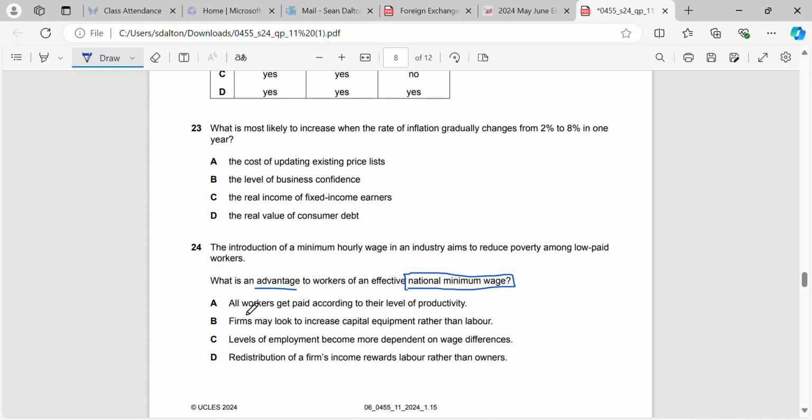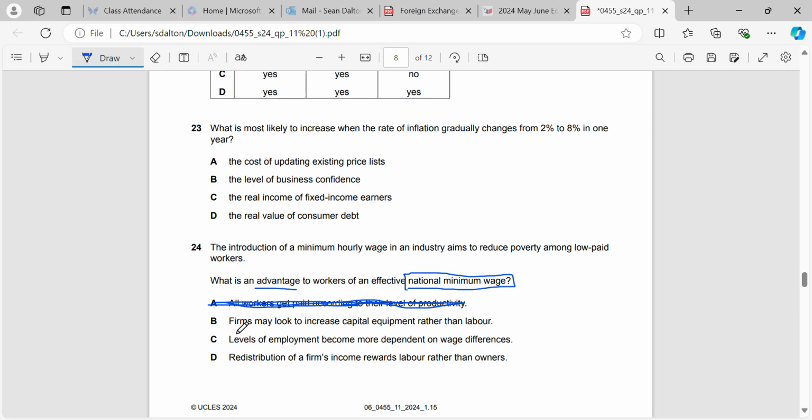Now, what happens with a minimum wage? Do people get paid according to their productivity? No, they don't. Okay, that would be piece rate. Minimum wage is they get paid a minimum amount for a certain time period, normally an hour. Now, they could be productive or they could be unproductive, but they're still going to receive the national minimum wage.